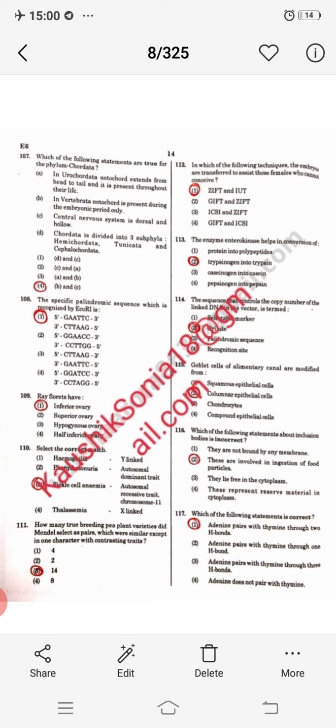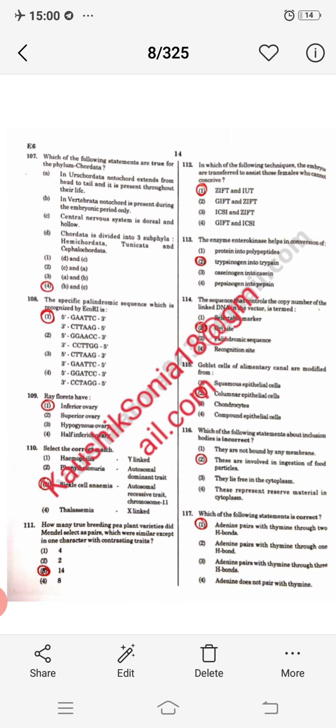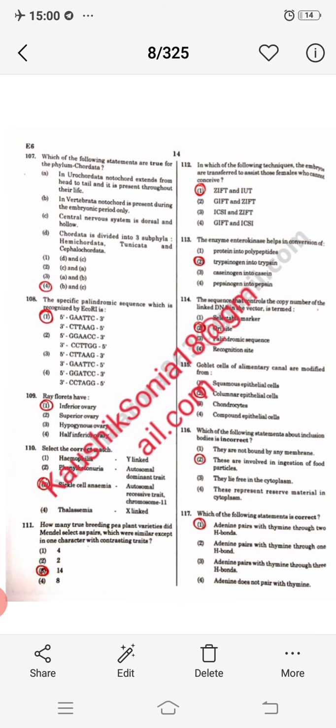Both are correct. The specific palindromic sequence which is recognized by EcoR1. So my dear student, this is also given in NCERT. Palindromic sequences are inverted repeats, and the palindromic sequence that is recognized by the restriction enzyme EcoR1 is GAATTC. Alright, this is also given in NCERT.